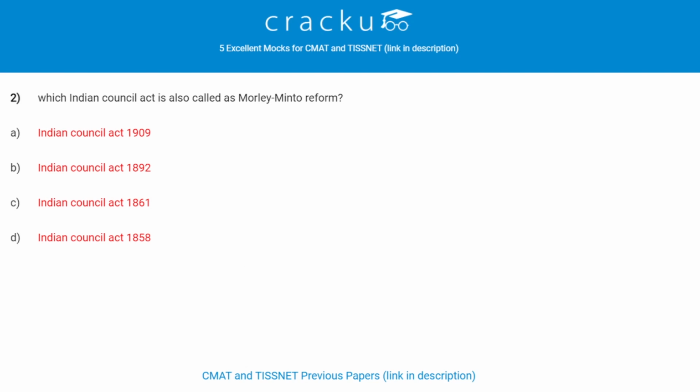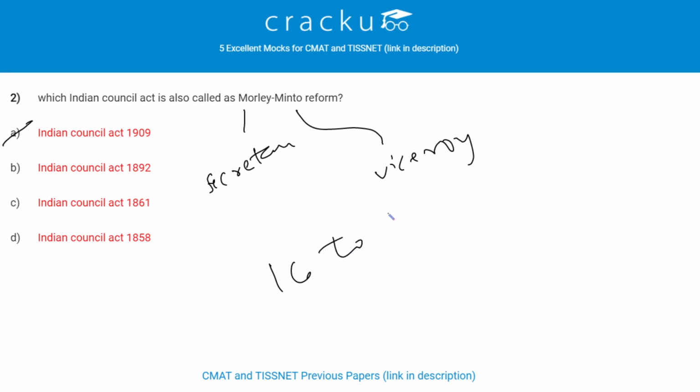Next question. Which Indian council act is also called as Morley-Minto Reform? Indian Council Act 1909 is also called as Morley-Minto Reform. In Morley-Minto Reform, Morley is the secretary and Minto is the viceroy. This reform has increased the size of Legislative Council from 16 to 60, both central and provincial.